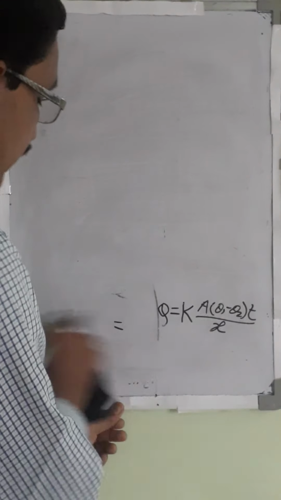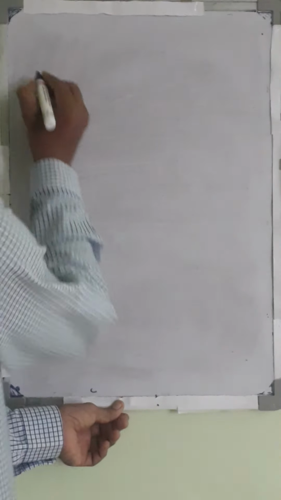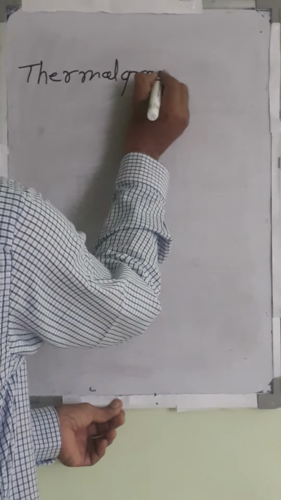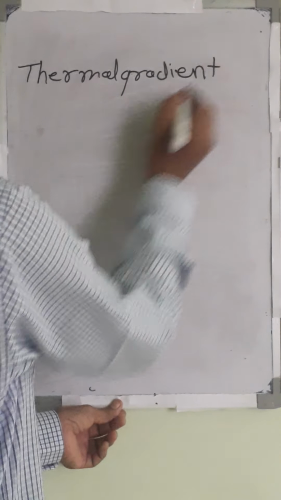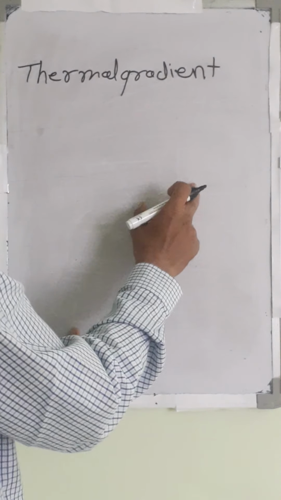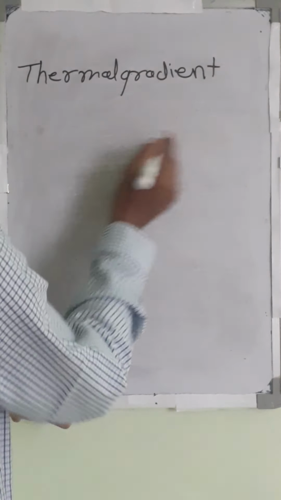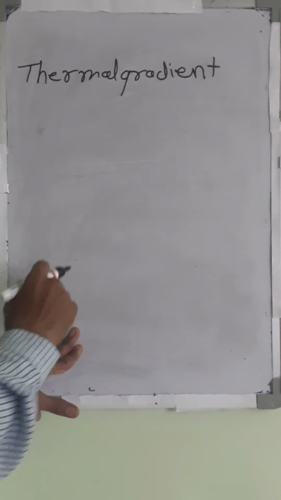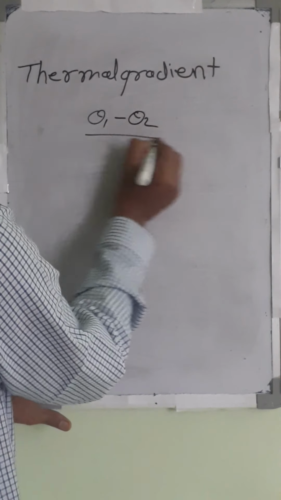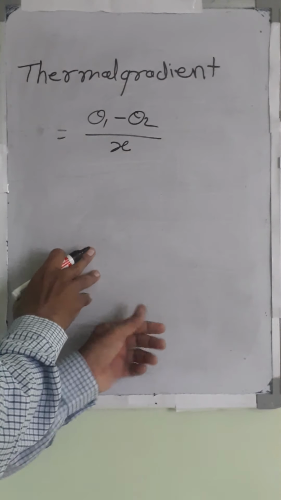So in the thermal gradient, again consider or imagine the same figure. Thermal gradient: theta 1 minus theta 2, that is one phase temperature, second phase temperature, and the separation distance is x. So using this previous diagram, theta 1 minus theta 2, the temperature difference, divided by x is represented as a thermal gradient.